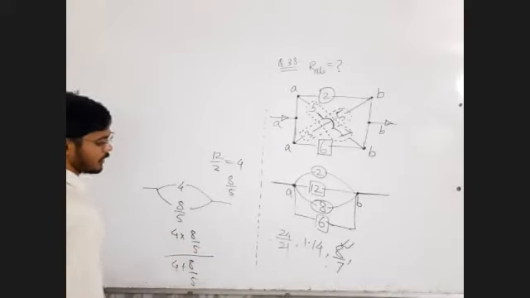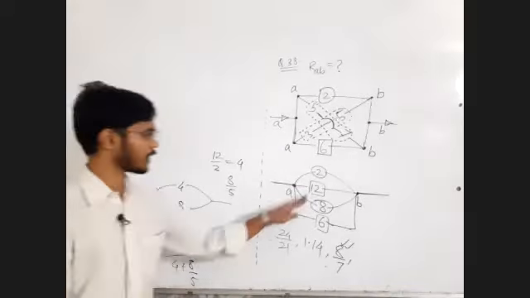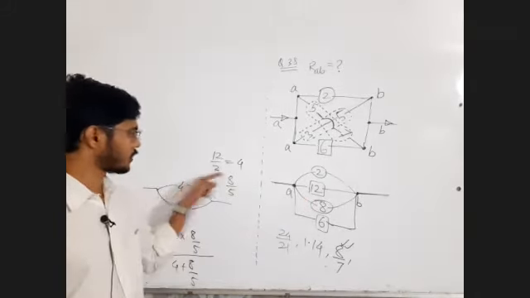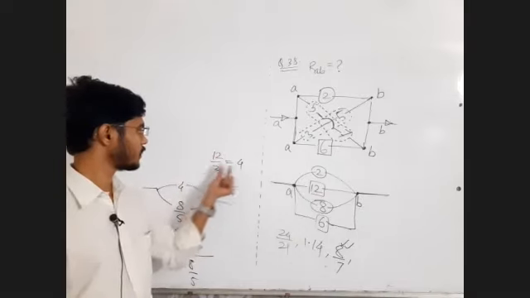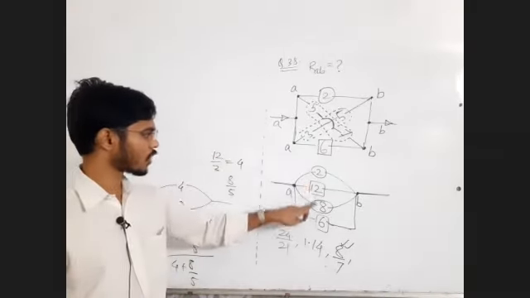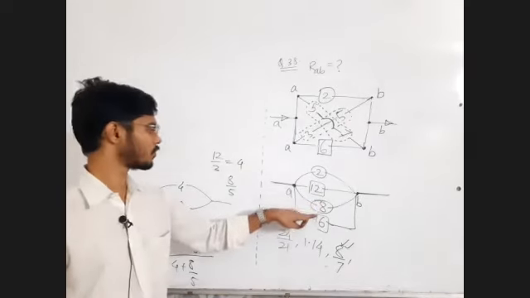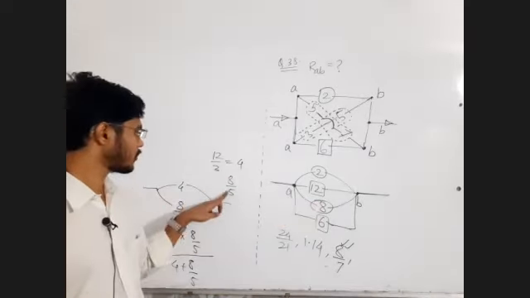That's what I did. I first took the parallel of these two, R and 2: 2R upon 3, the 2R value is 12 upon 3, is equal to 4. Then R and 4 parallel is 4R upon 5, 4R is 8, 8 upon 5.